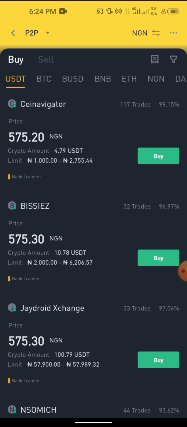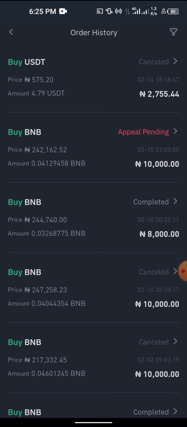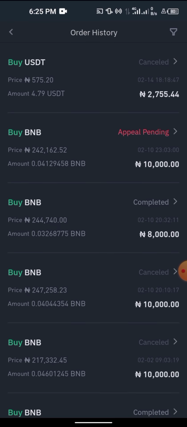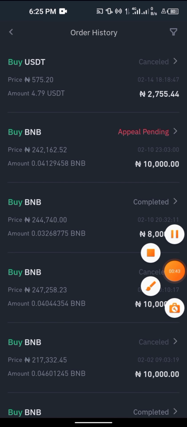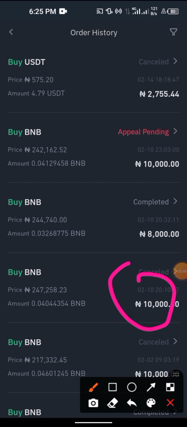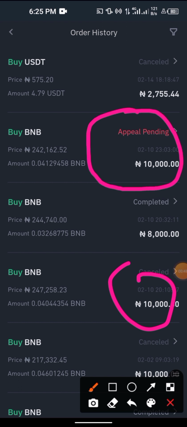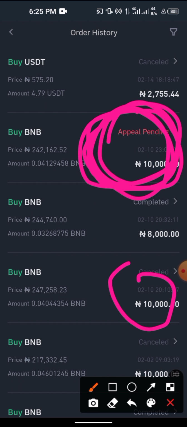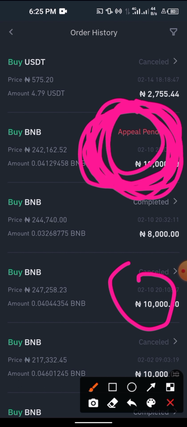Most times, if you call the merchant, they'll be like, okay, I have so many transactions I did not receive, and some of them are that wicked at times. So what you need to do is click on order history. Now when you click on order history, you will see, let me take for instance this particular ad that is cancelled. You can see most of this thing I'm saying now, this ad is actually experiencing one of these issues. This particular case has been pending for the past 4 days.